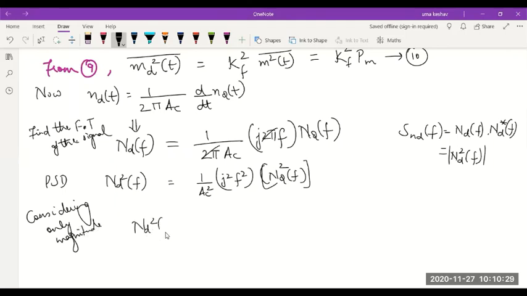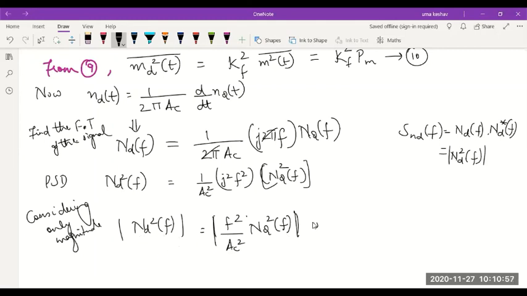Considering only magnitude, this j square will actually be minus 1, and if I take the magnitude, that goes off. So f square by AC square into NQ square of f, all magnitude functions, I get for ND square of f.